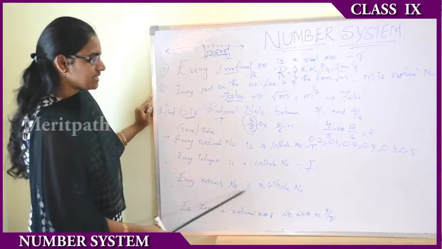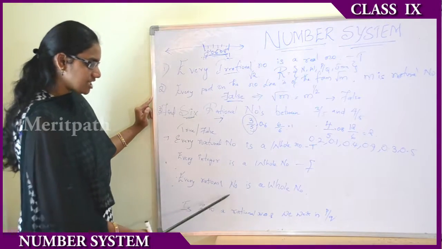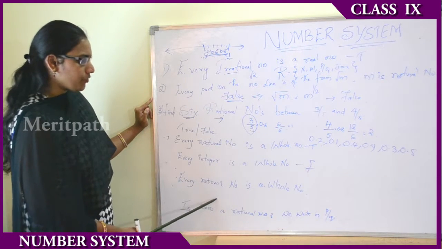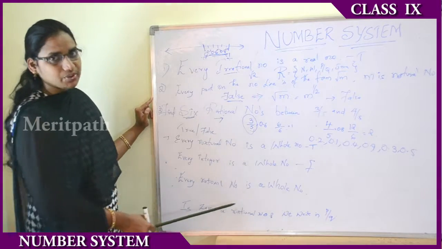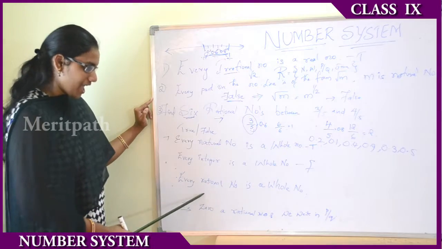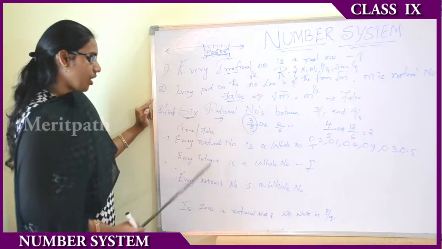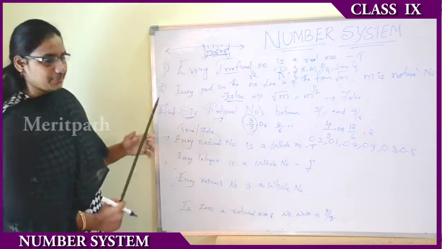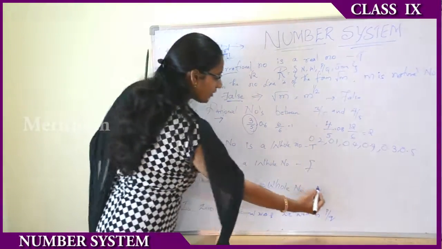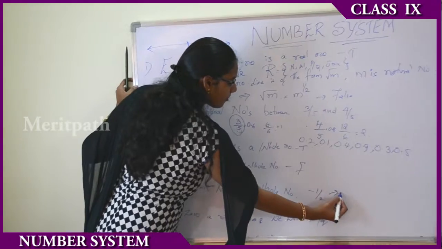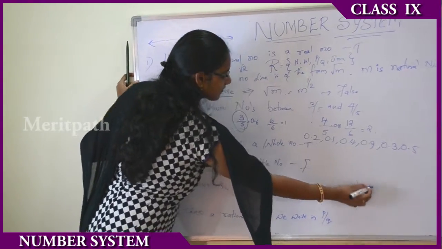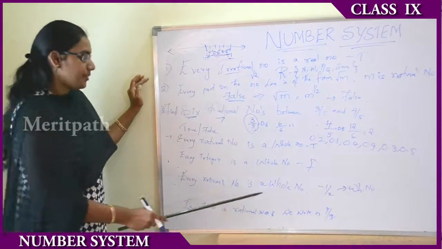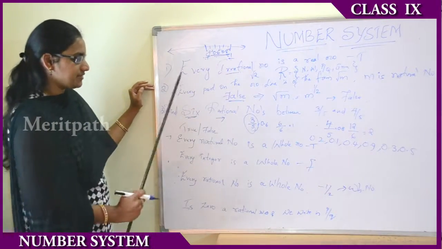Every rational number is a whole number. Rational number means p by q form. Is every p by q form a whole number? No, it's false, because we cannot write all the negative rational numbers in whole number form. That is, we cannot represent -1 by 2 as a whole number. So it is false.